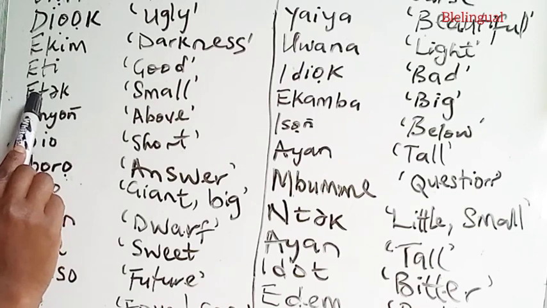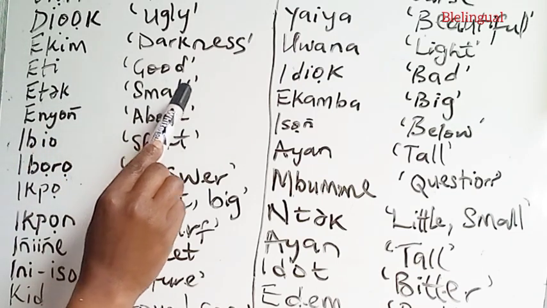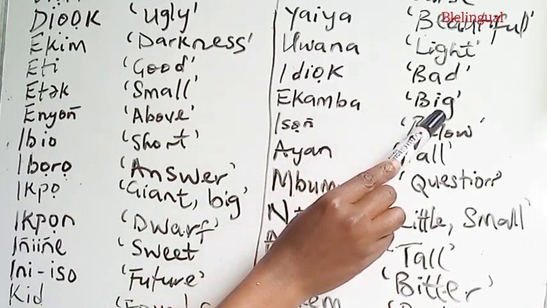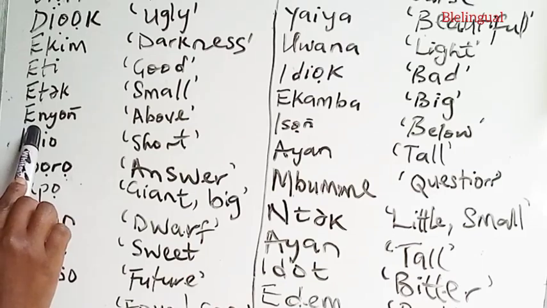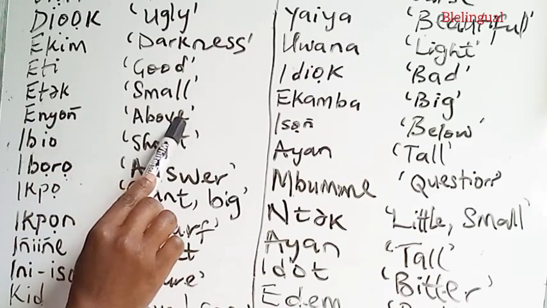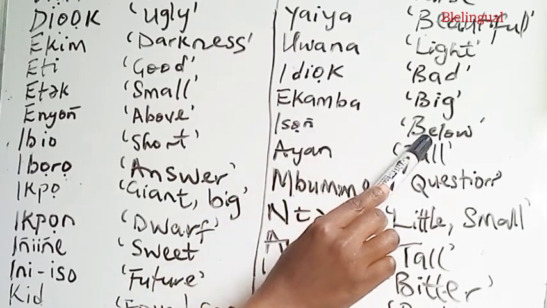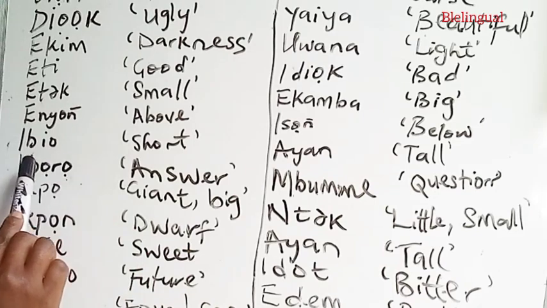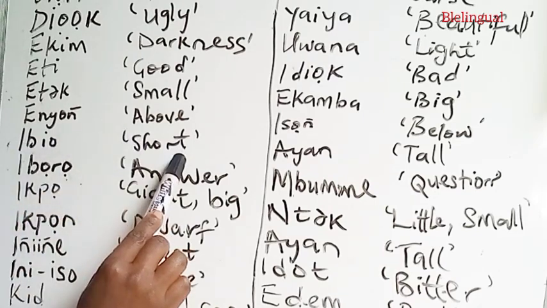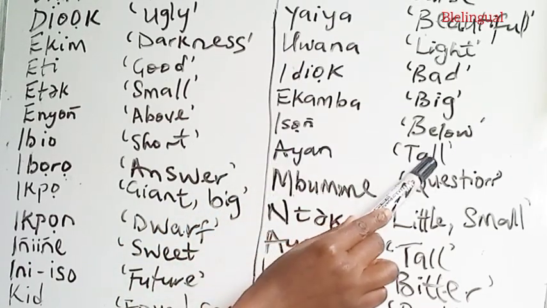We have the word etok, to mean small. And the opposite, ekamba, to mean big. We have the word enyong, to mean above. And the opposite as isong, to mean below. We have the word ibio, to mean short. And the opposite as anyan, to mean tall.